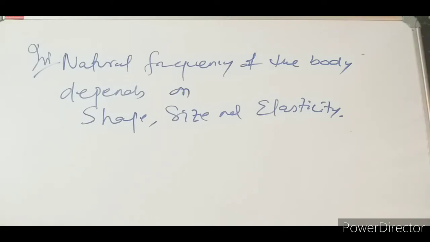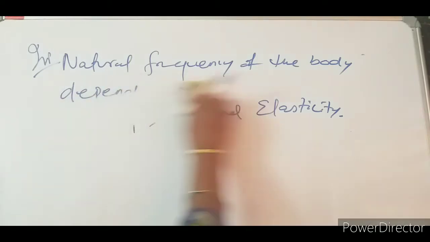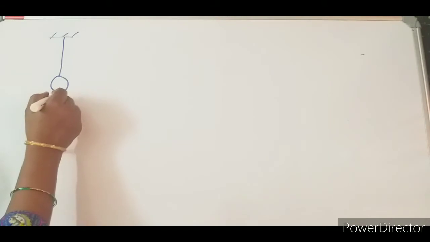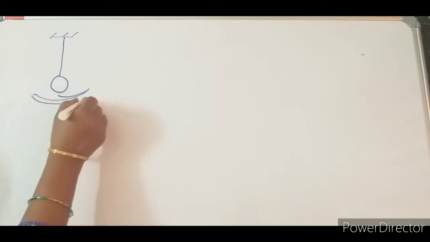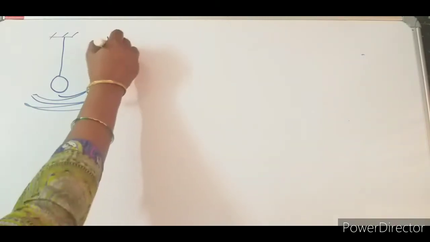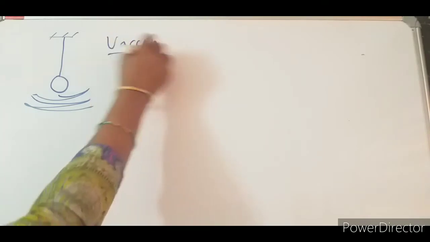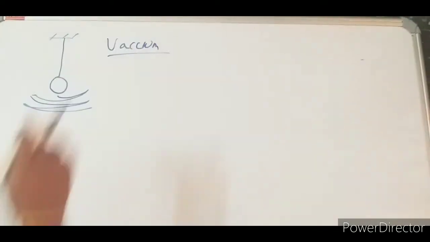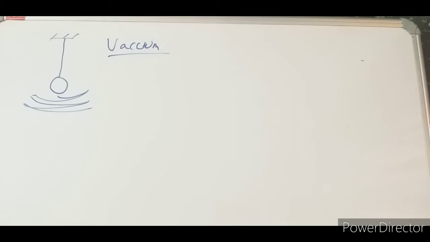Now let us see some examples of natural vibration. As we have taken the simple pendulum example, let us take the same simple pendulum. Obviously it oscillates, and while discussing this simple pendulum, it is in vacuum. Remember, vacuum is practically not possible, but as we have to take no external forces acting on the body, we are considering the system as a vacuum system, where no external forces act on it.